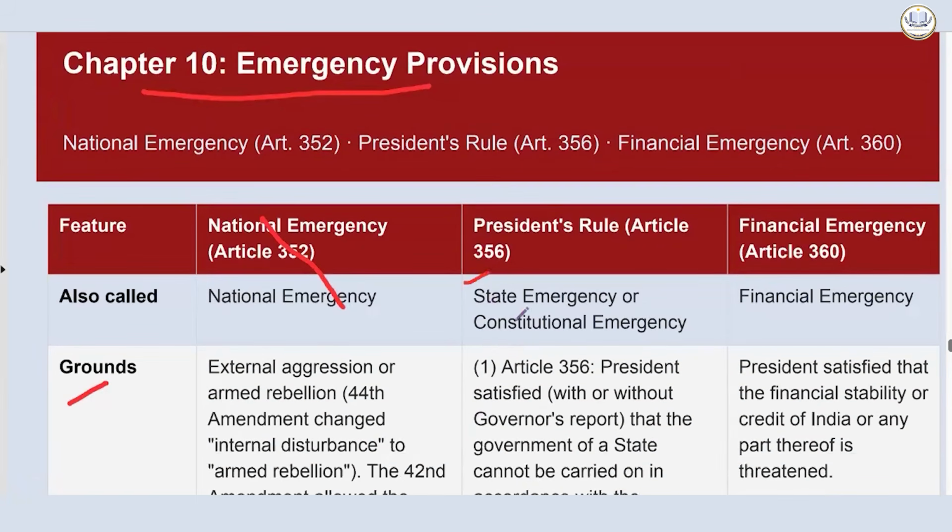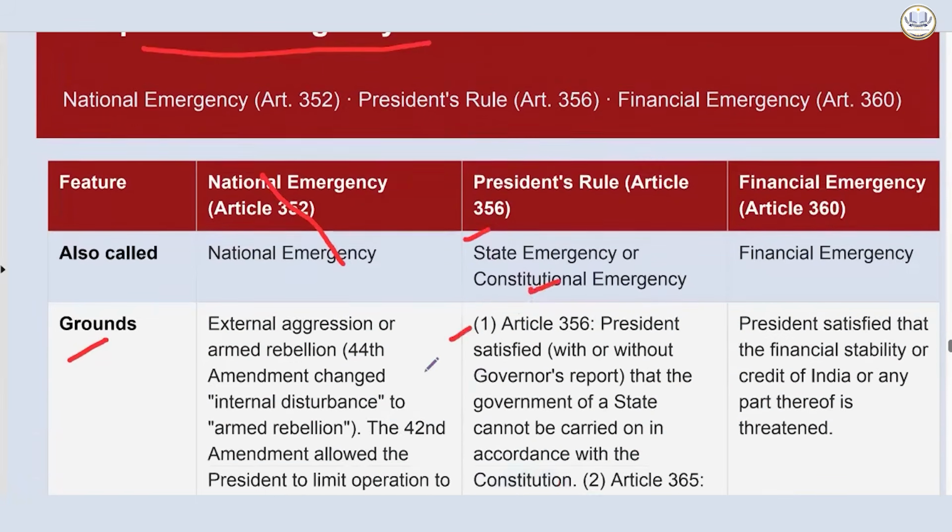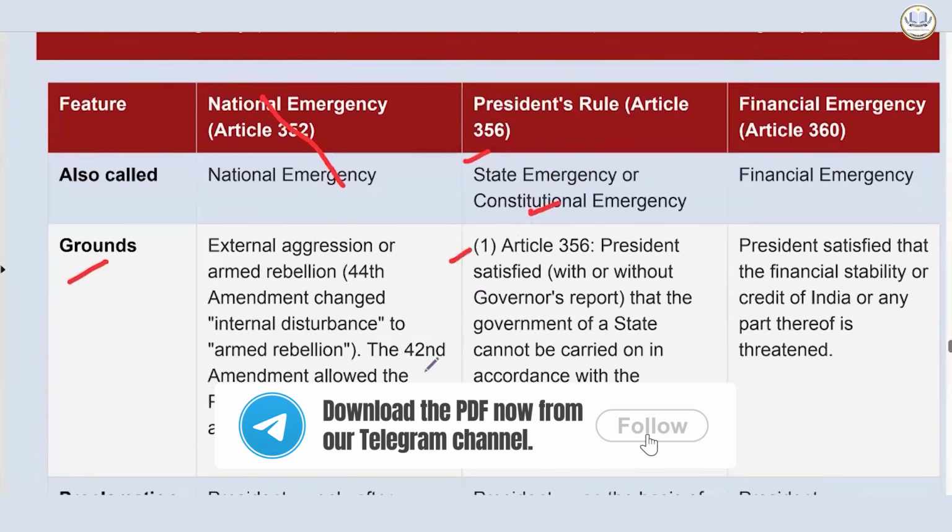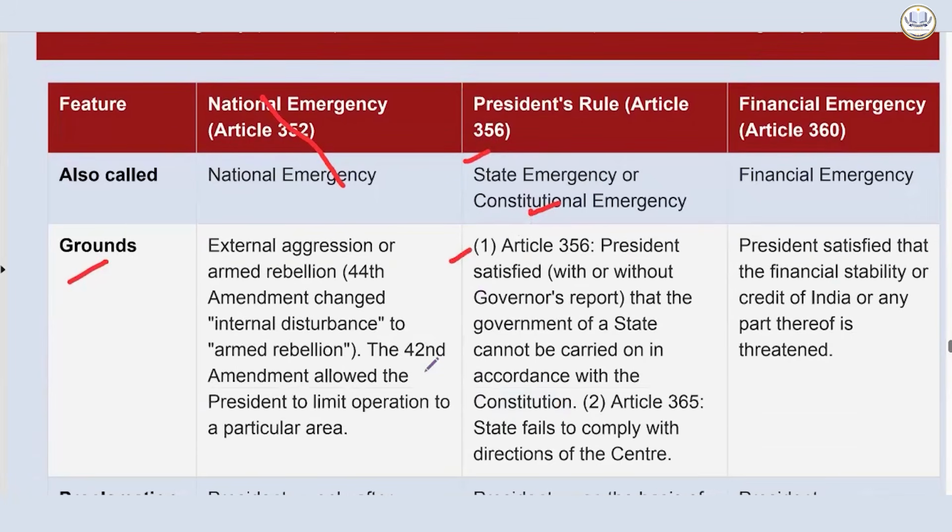President's rule is also known as state emergency or constitutional emergency. Under Article 356, the President is satisfied, with or without the governor's report, on his own, acting on advice, that the government of a state cannot be carried on in accordance with the Constitution. Article 365 states failure to comply with the direction of the center. Financial emergency, Article 360: the President is satisfied that the financial stability or credit of India or any part thereof is threatened.